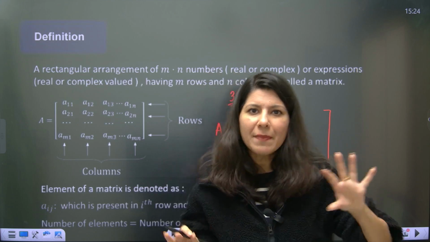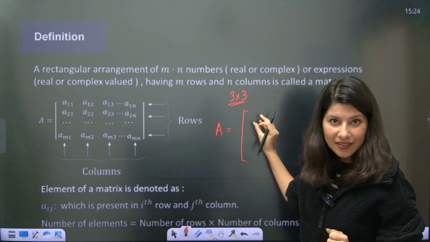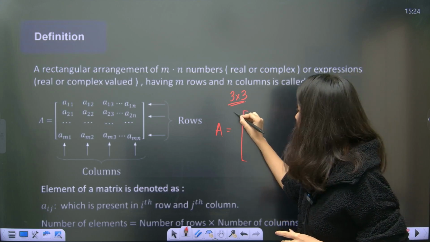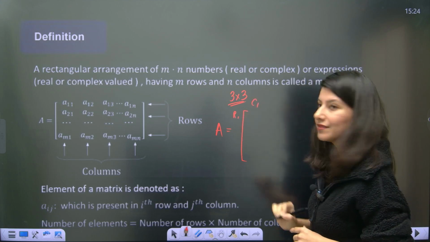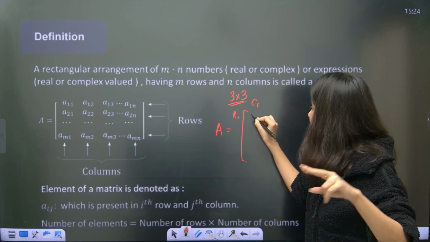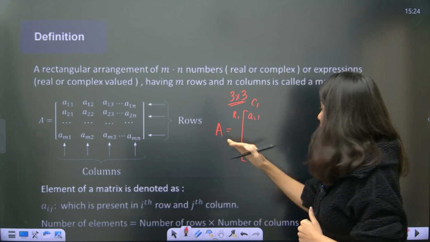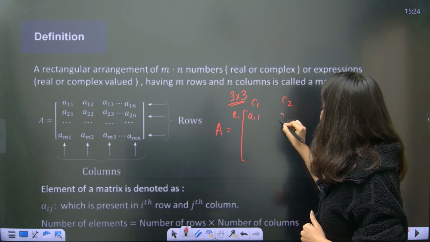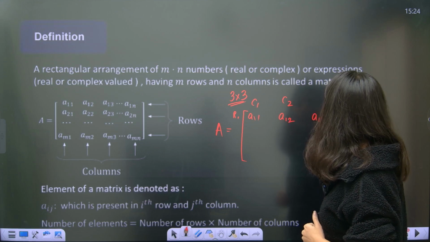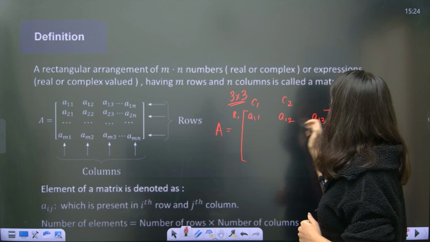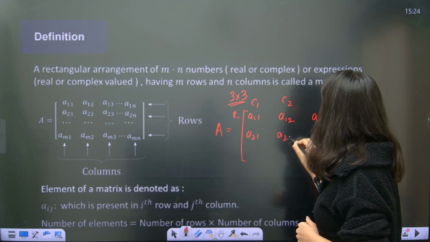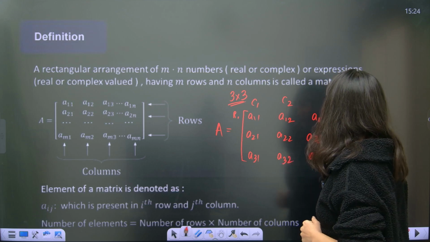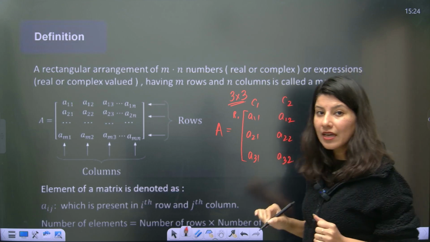So the very first element of this matrix is residing in row number 1 and column number 1. Row number 1, column number 1, that means A11. Now row number 1, column number 2. Can you see? So that is A12, this is A13. A11, A12, A13, A21, A22, A23, A31, A32, A33.